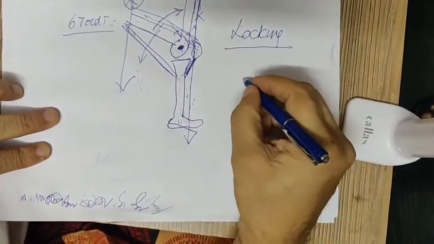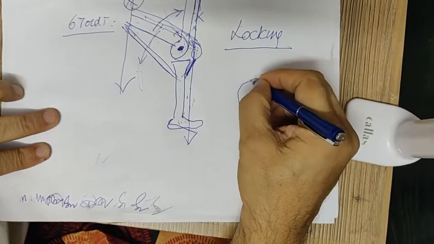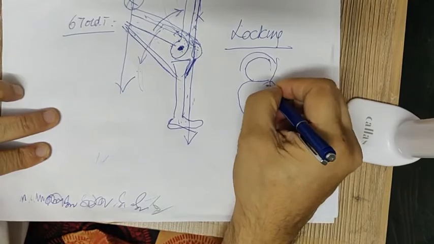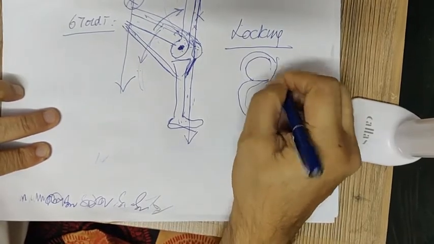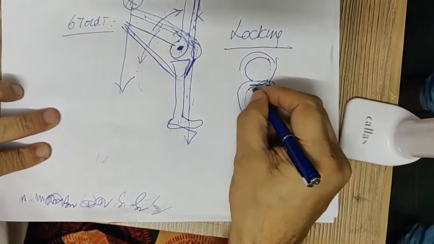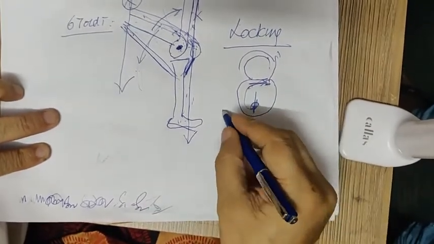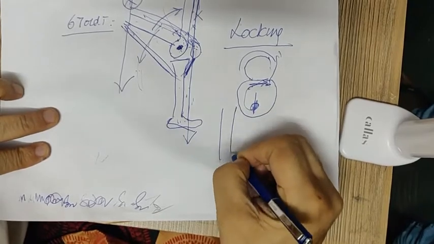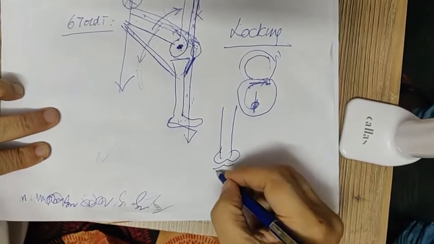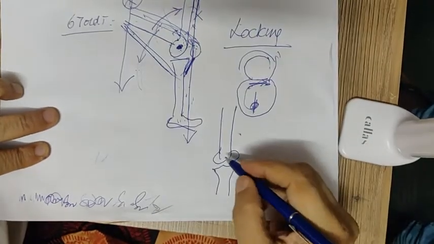Now, what is locking? Locking is that there is a primary movement. This thing moves into the slot. Then the key moves, and there is a secondary movement. That secondary movement will prevent the reversal of the primary movement. So this is the lock by definition. So here, as the knee completely extends, this is the primary movement. Extension is the primary movement.